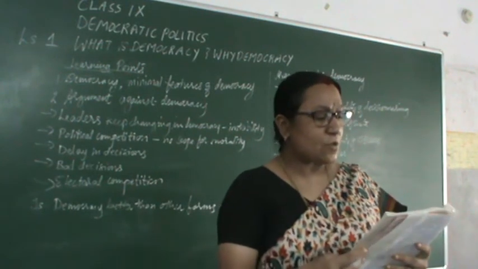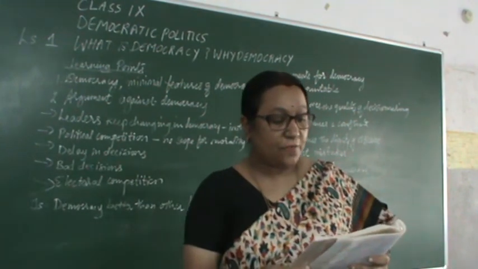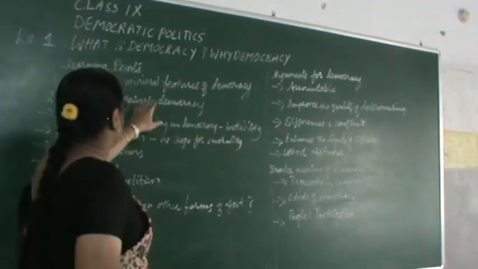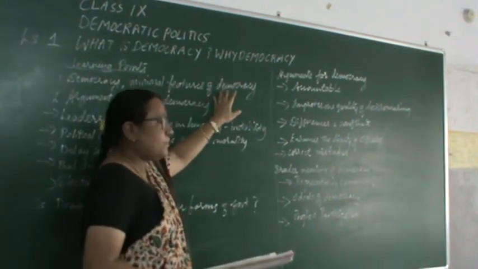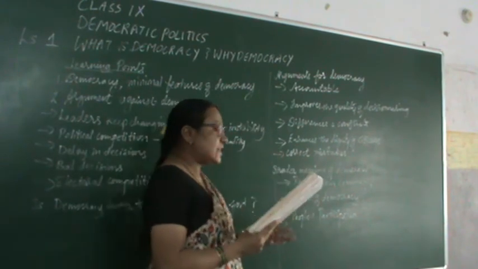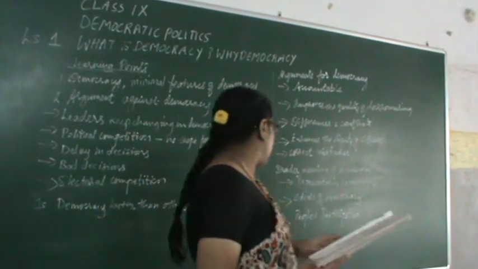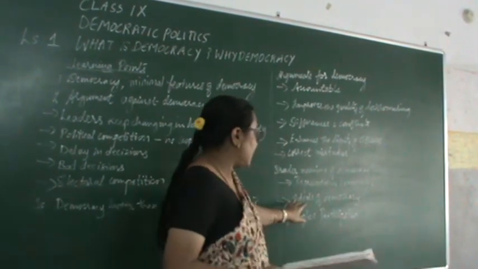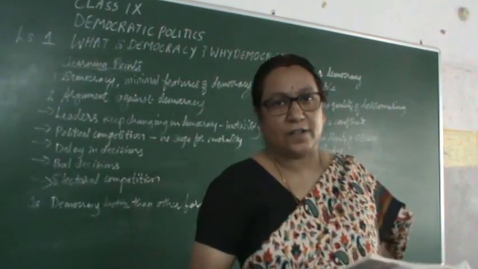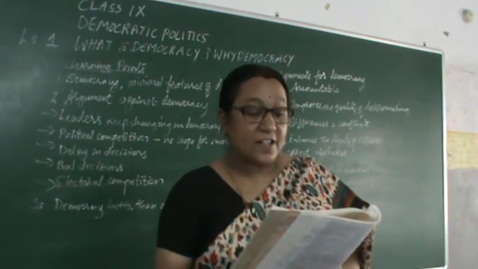Now, this also means that no country is a perfect democracy. The features of democracy provide the minimum conditions of a democracy. What we have discussed are minimum features which a democratic country should have. Every democracy has to realize the ideals of democratic decision making. The ideals of democracy require constant effort to save and strengthen democratic forms of decision making.